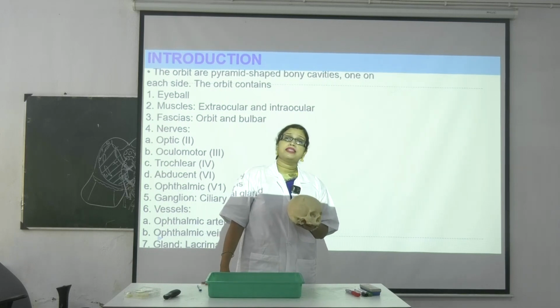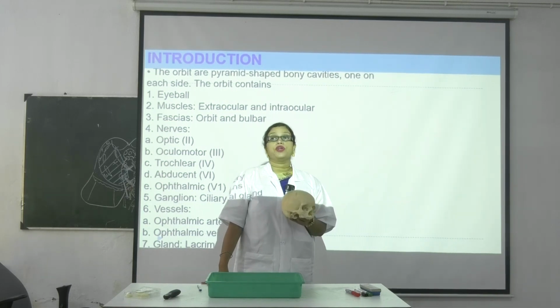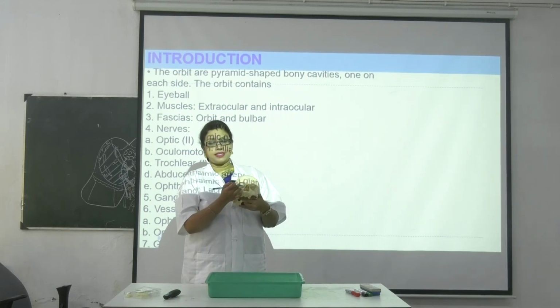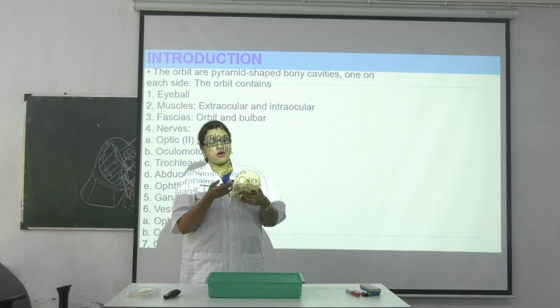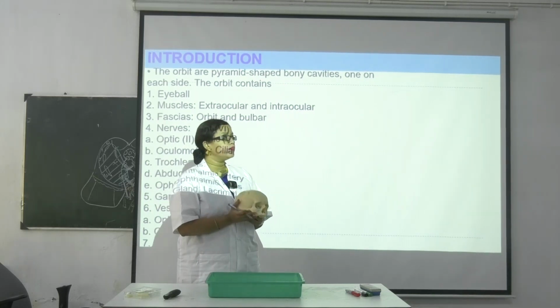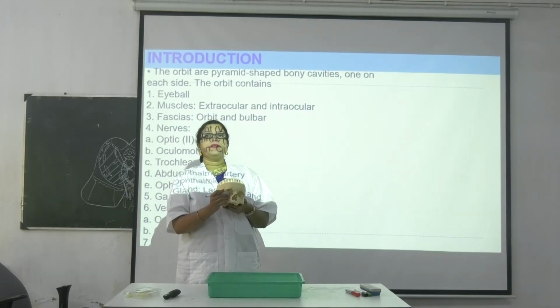Tell me which muscle is attached over there? Which muscle is attached to Whitnall's tubercle? Very good. It is the lateral rectus. The lateral rectus will be attached here. Now coming to the inferior wall. Write it down, inferior wall. How is the inferior wall formed?